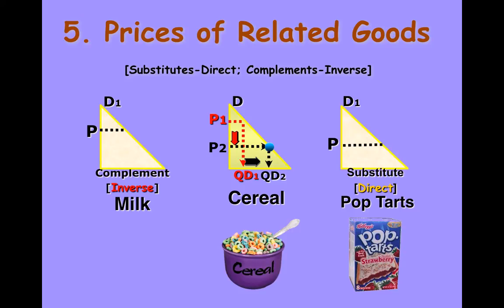Now, there's no price change in milk or Pop Tarts. So, in order to change the quantity demanded, we have to shift the curve. So, if we're going to show without price change that Pop Tarts are going to decrease in quantity demanded, there's your left side shift, changing your quantity demanded. And for milk, the quantity demanded has to increase, no price change, so you have to shift the curve to the right.